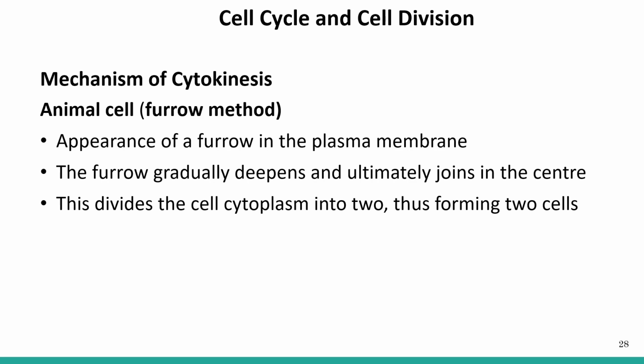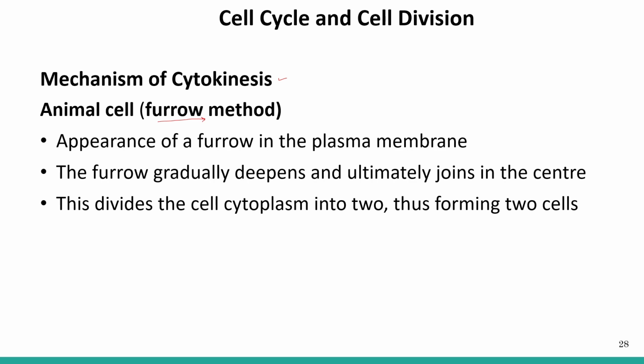Now, let's talk about cytokinesis. After karyokinesis, we have cytokinesis. Cytokinesis is nothing but the division of the cytoplasm. The mechanism of cytokinesis is different in the animal and the plant cell. Now let's first talk about the mechanism of cytokinesis in the animal cell. In the animal cell, the mechanism of cytokinesis is known as the furrow method, meaning there is a formation of a furrow, also known as the cleavage furrow.